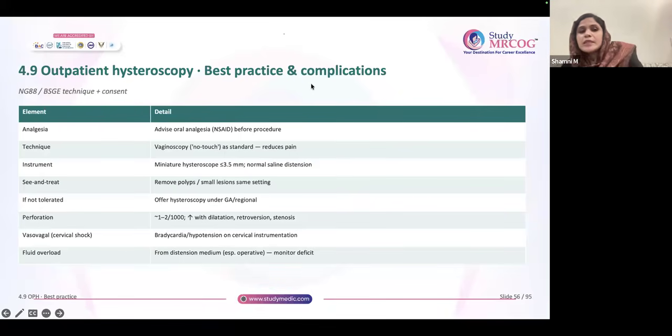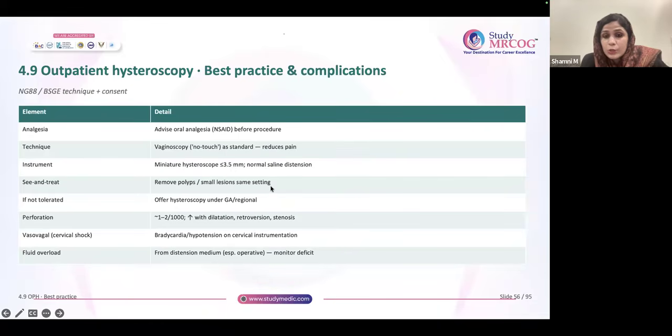So some points regarding outpatient hysteroscopy, the new guideline is there. Please go through this guideline. You might get questions. Analgesia: advise NSAID 1 hour prior to the procedure. This is the important analgesic given. Technique is vaginoscopy, no-touch technique, because it reduces pain. Usually a miniature hysteroscope of less than or equal to 3.5 mm is used.